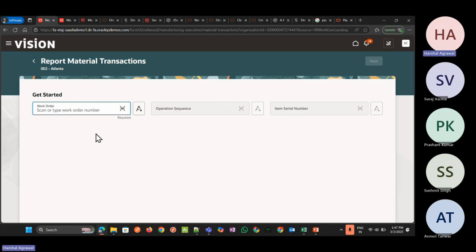Here it is asking to search for a work order. Let me search with. Here there is an option called scanner barcode. We can scan as well. Scan or type. Okay, I think I have the work order.